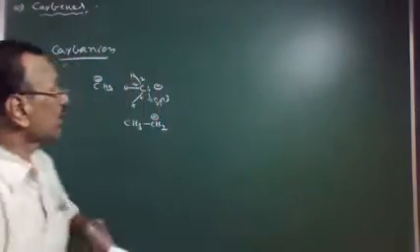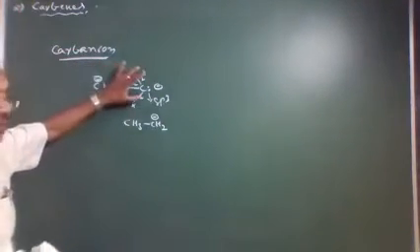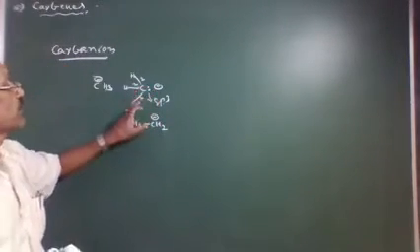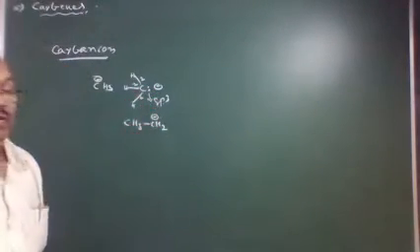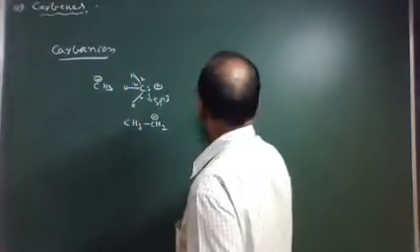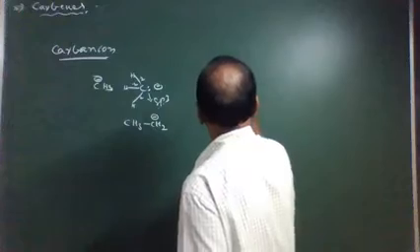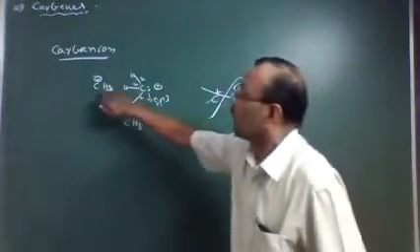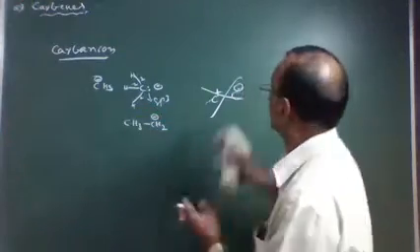Therefore, carbanion is a hydrocarbon group, alkyl, alkynyl or aryl group, in which the carbon atom carries negative charge, which is surrounded by 8 electrons and is sp3 hybridized. It is a nucleophile. Don't think that it is just a bare carbon atom. Not at all. It is only a hydrocarbon group. Please remember.